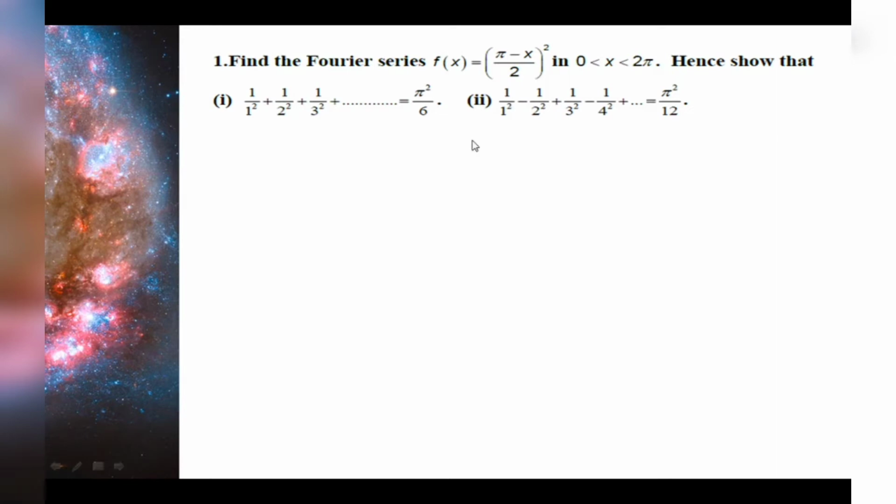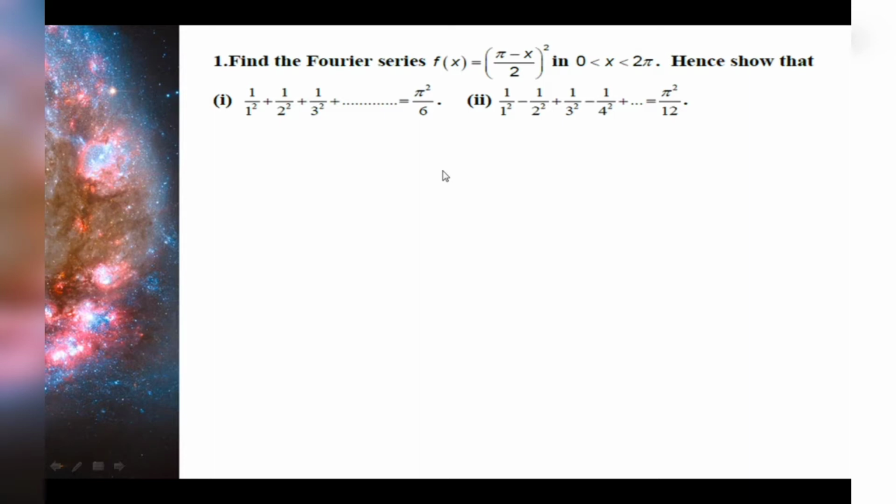In this, we are going to see problems of the type in any interval which are periodic. For example, we are going to see the Fourier series of the function f of x equal to (pi minus x by 2) the whole squared in the interval 0 to 2 pi, and we have to deduce two results: 1 by 1 squared plus 1 by 2 squared and so on to infinity equal to pi squared by 6, and 1 by 1 squared minus 1 by 2 squared and so on equal to pi squared by 12.